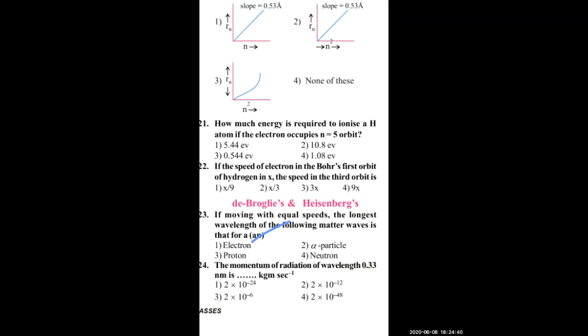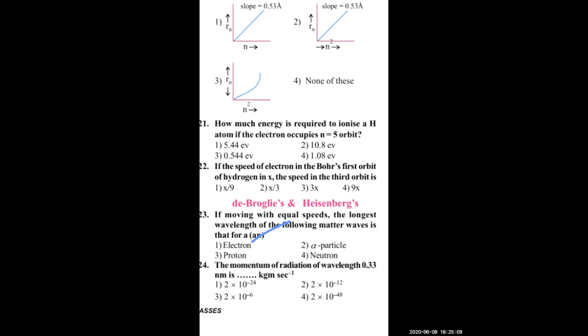The momentum of radiation of wavelength 0.33 nanometers is dash kilogram meter per second. What is given in the question? The wavelength is given, and momentum is asked. So simple, lambda is equal to h by mv, or h by p.